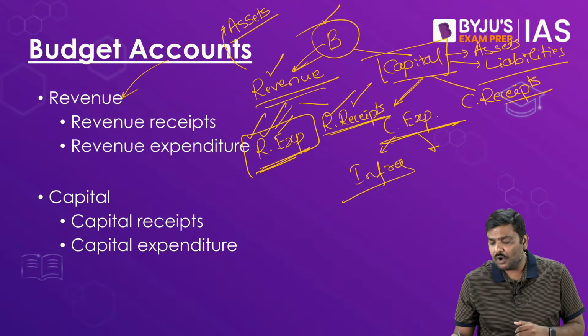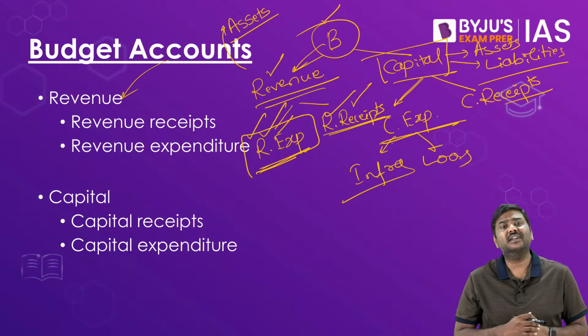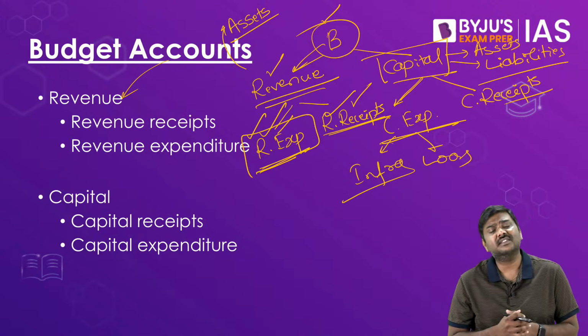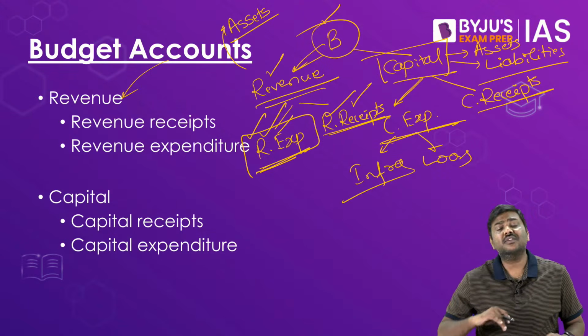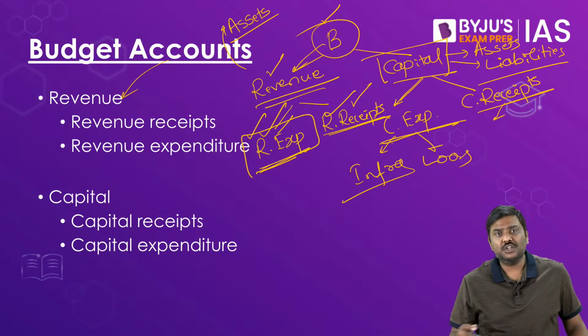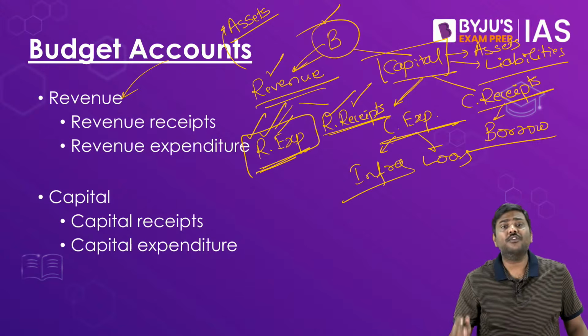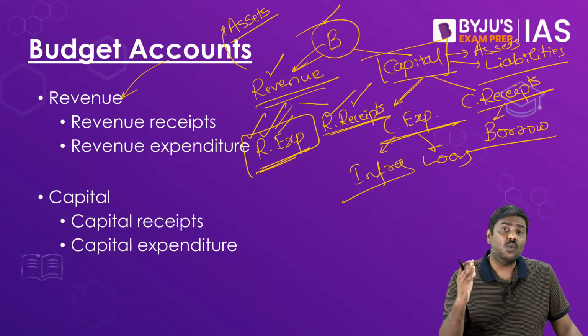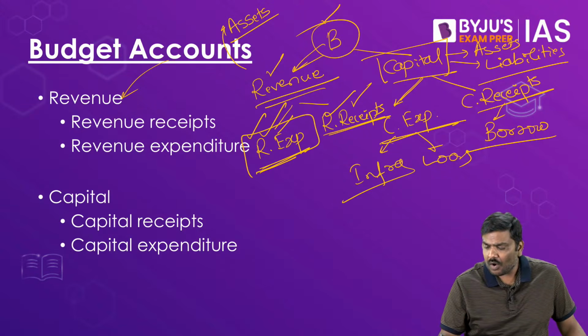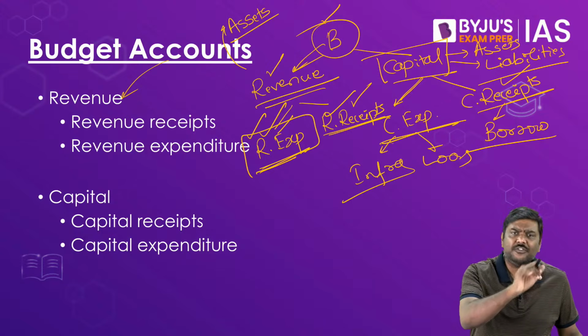Government will give loans to state governments and union territories, again associated with assets and liabilities. On the context of receipts, government will issue bonds, borrow from the market, or borrow from international agencies such as World Bank, IMF. All of these will be kept under the concept of capital receipts.